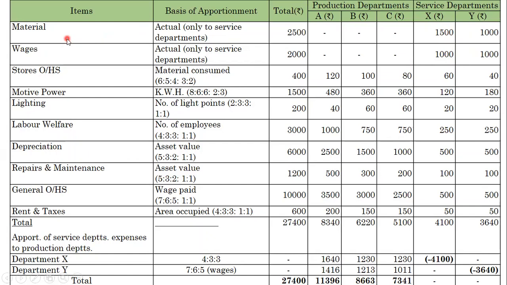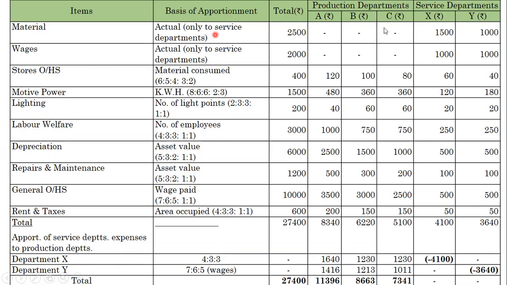Now we are going to do this primary overhead distribution summary here. But normally they will give the heading secondary overhead distribution summary. Why? Because this is the first part. The apportionment of service department expenses to production departments is the second part here. From the calculation, we are posting everything here.